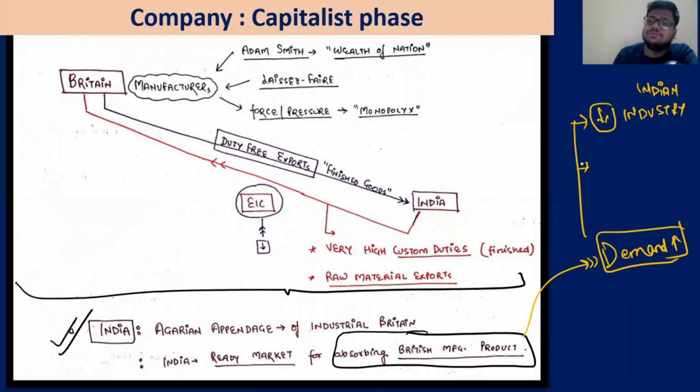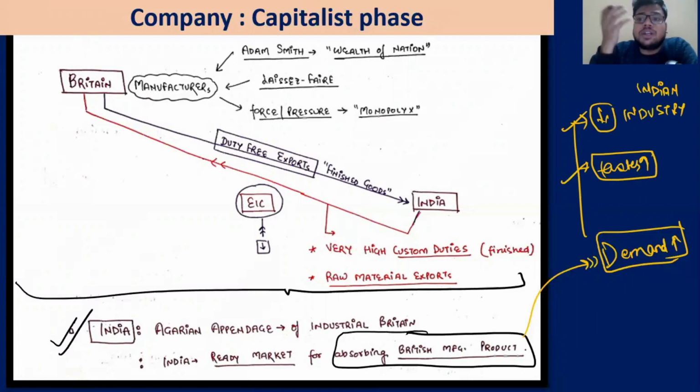The second idea is how we create demand: we improve the taste of the people with respect to the absorption of British goods, so that they appreciate and absorb British goods. For example, why do we wear, let's say, branded clothes? Because we get a taste of it.